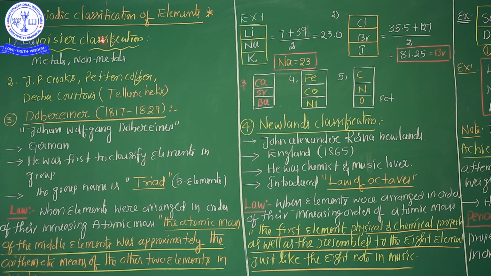So classification plays a very important key role in studying any area, making it easy. For example, in our school, 6th standard students have one particular uniform, 7th class students have another, and LKG students also have their own uniform.